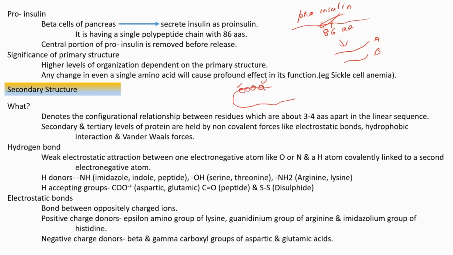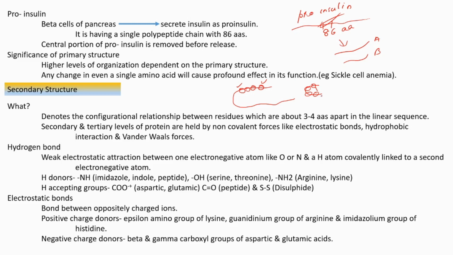Because of their configurational peculiarity, they can come and fold, 1, 2, 3, 4, and can have a bond between them to constitute the secondary structure. Clear?